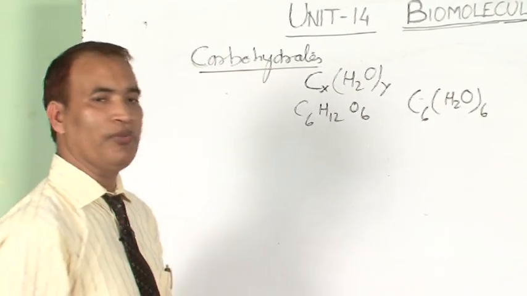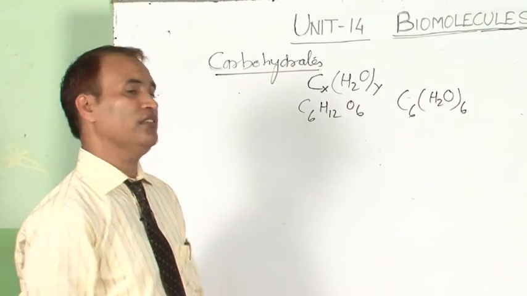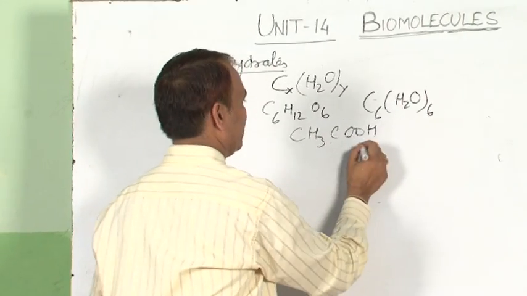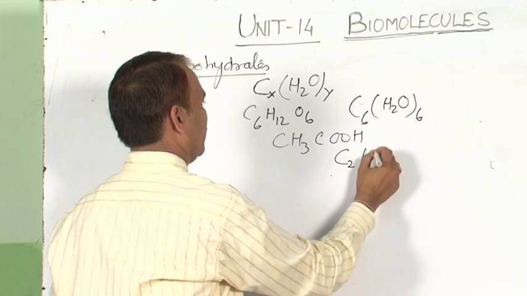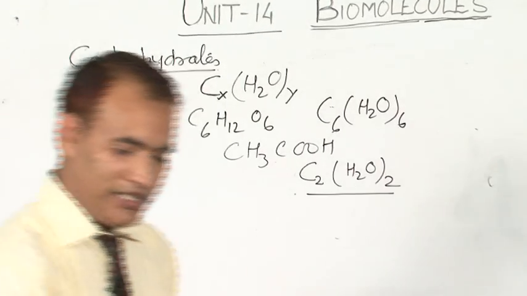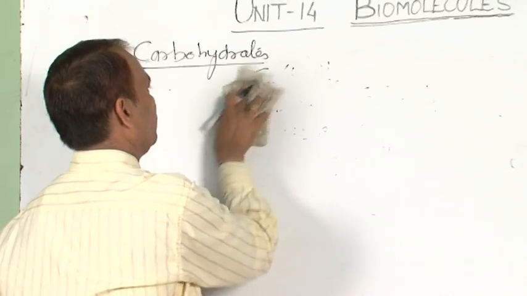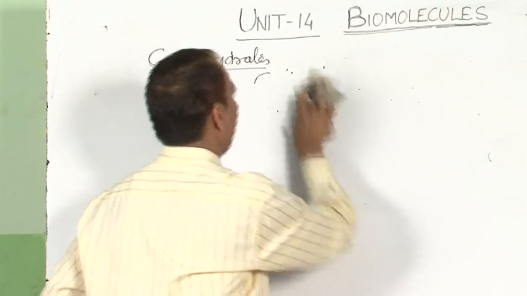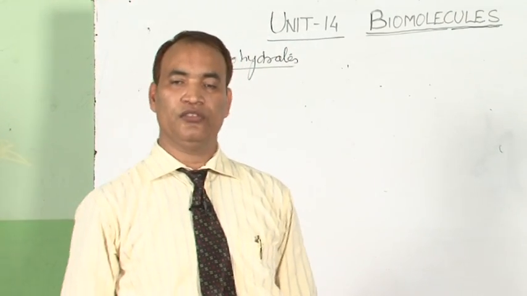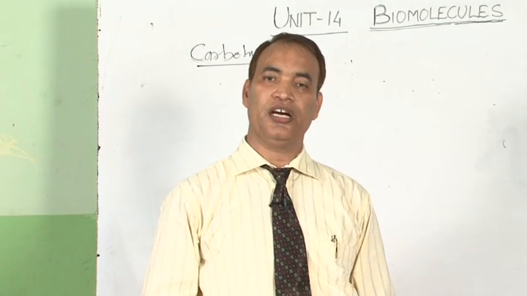But there are certain compounds which are not carbohydrates but can be fitted using this relation, like acetic acid, CH3COOH, which can be written as C2(H2O)2, but it is not a carbohydrate. So this definition is not true for all carbohydrates. The actual definition is: carbohydrates are polyhydroxy aldehydes or ketones, or those compounds which yield polyhydroxy aldehydes or ketones on hydrolysis.